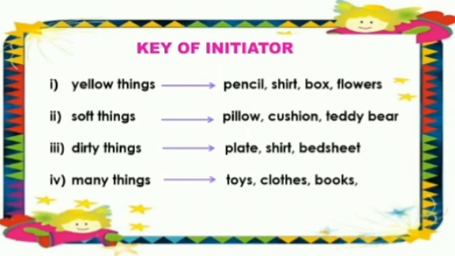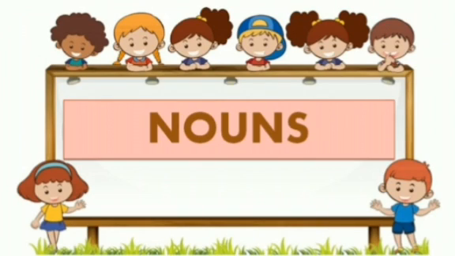Now, I know that you must have found a lot of things which are yellow, like pencil, shirt, box, flowers. The things which might be soft might include pillows, cushions, teddy bear. Dirty things might include plate, shirt, or bed sheet. And many things can include toys, clothes, and books. Alright, students, so now let's begin with today's lesson, and we are going to study nouns first.